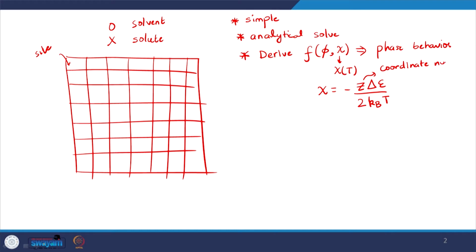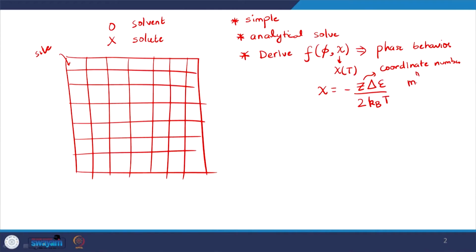For square lattice it is going to be 4 in 2 dimensions. In cubic lattice it is going to be 6. We can think of any kind of a lattice that will have a different coordination number. But clearly, since the original idea was that the solute and solvent is occupying the continuous space, there was no lattice in reality, it was only an assumption. This z happens to be in some sense model dependent.